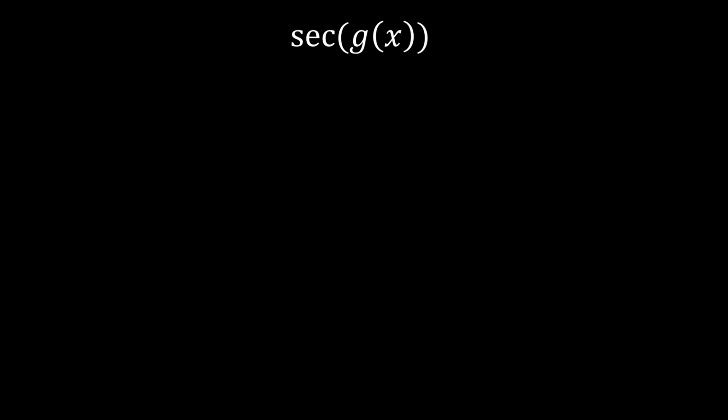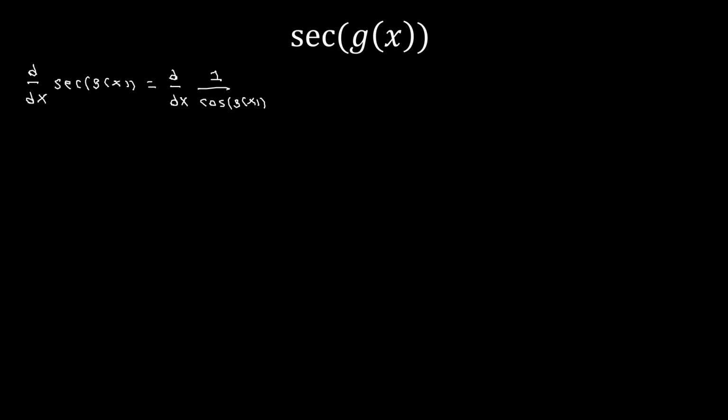So the first one we're going to do is secant of x. So we want to find the derivative of secant, or more specifically d dx of secant of g of x. But now we're going to want to rewrite secant of g of x in a way that we could work with it in terms of the four rules that I've already mentioned. So what we're going to do is first use that secant is 1 over cosine. So the derivative of secant of g of x is going to be equal to the derivative of 1 divided by cosine of g of x.